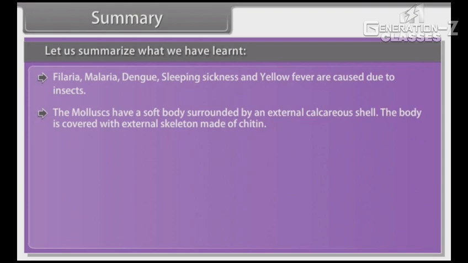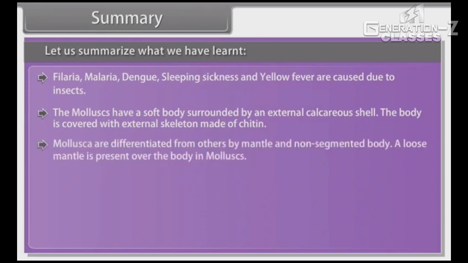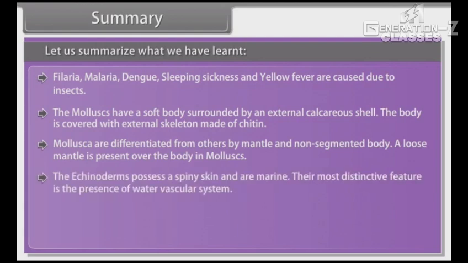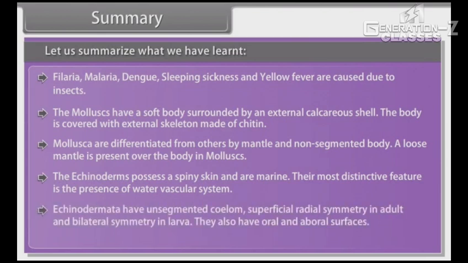The mollusks have a soft body surrounded by an external calcareous shell. The body is covered with external skeleton made of chitin. Mollusca are differentiated from others by mantle and non-segmented body. A loose mantle is present over the body in mollusks. The echinoderms possess a spiny skin and are marine. Their most distinctive feature is the presence of water vascular system. Echinodermata have an enterocoelic coelom, superficial radial symmetry in adult and bilateral symmetry in larva. They also have oral and aboral surfaces.